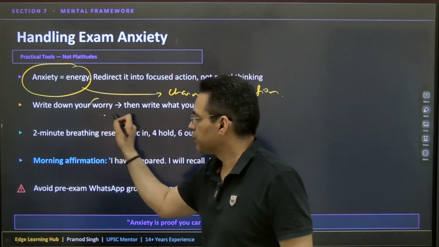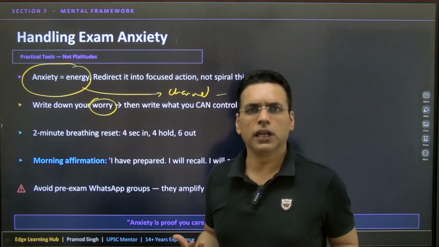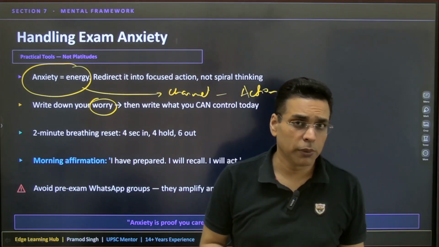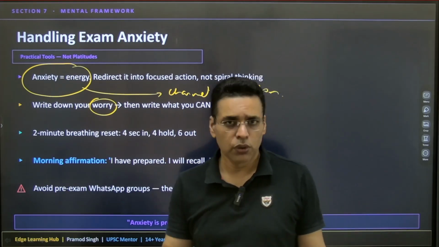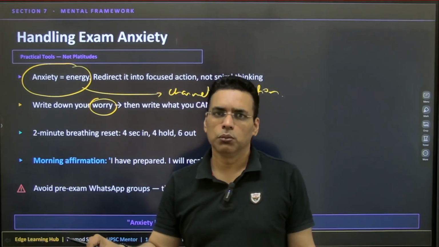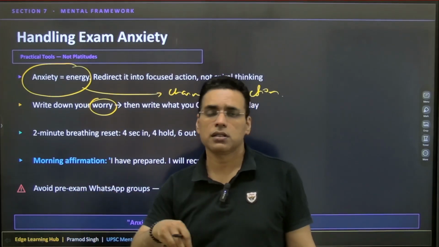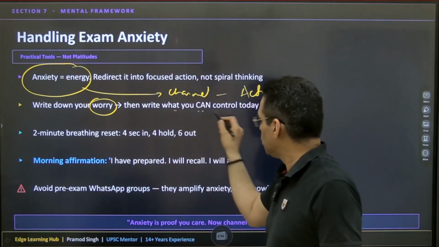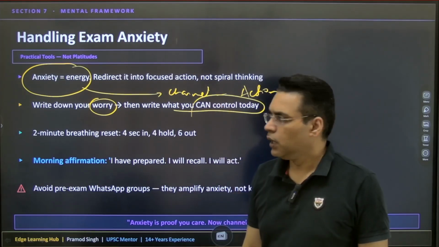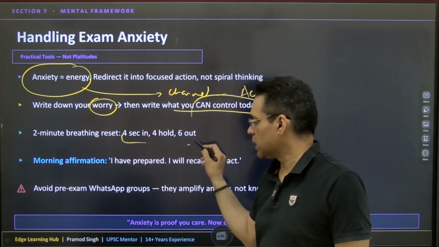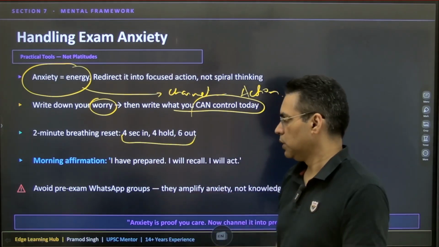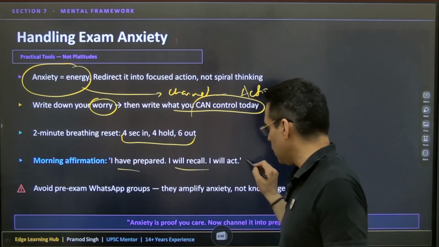Write down your worry. Take a deep breath. Write down your worry and ask, what is worrying me? Okay, maybe I'll not be able to clear prelims. Fair enough. Write it down. Now let's see what you can do. Whether I clear prelims or not does not matter. I'm going to give my best shot, and I will do what I can do today. Take a deep breath: 4, 4, 6. Very important. 4 deep in, 4 hold, and 6 breathe out. Morning affirmation: I have prepared. I will recall. I will act.